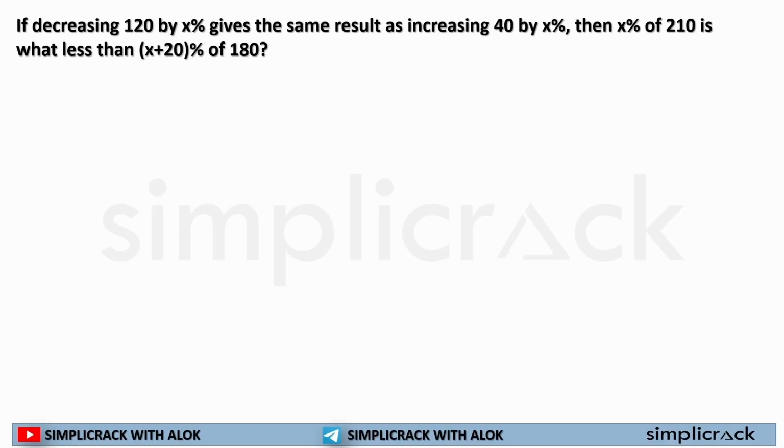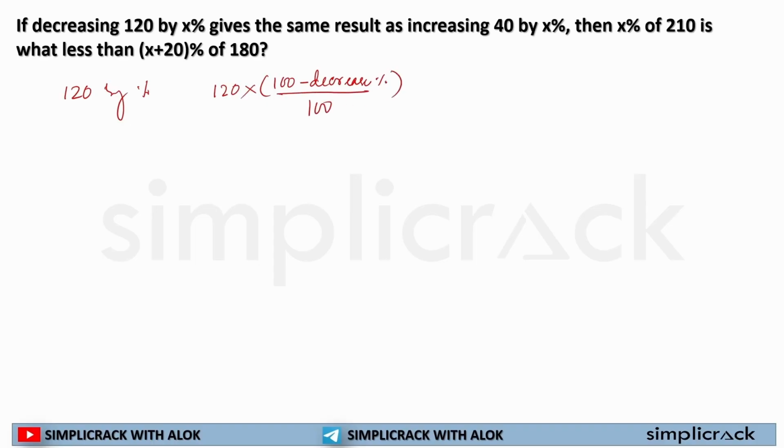Now, if decreasing 120 by x percent, so if I am decreasing 120 by x percent, I can write it as what? I can write it as 120 multiplied by 100 minus decrease percentage divided by 100.